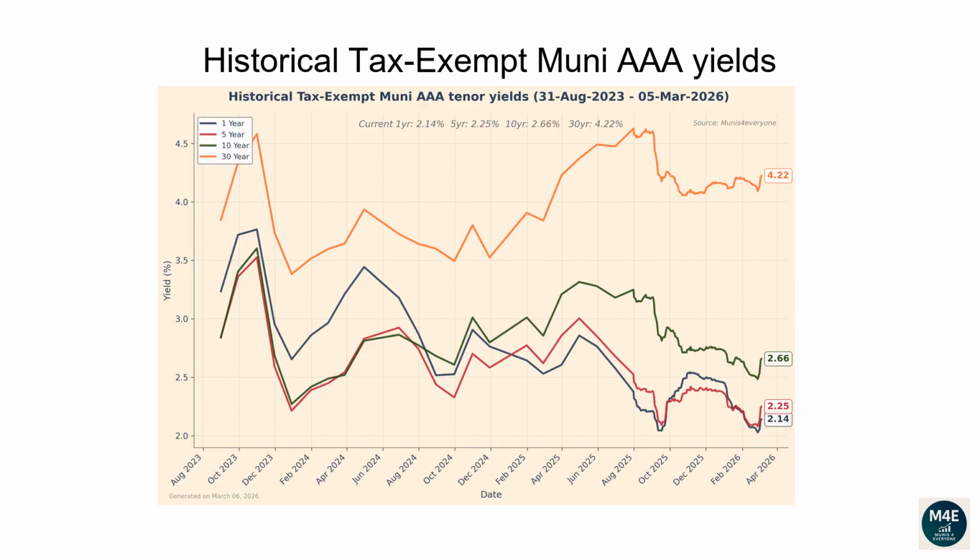This line plot and the next plot show how each tenor of the Muni yield curve has changed over time. From the 31st of August 2023 to the 5th of March 2026, the 1-year yield has dropped from 3.24 to 2.14. The 5-year yield has dropped from 2.85 to 2.25. The 10-year yield has dropped from 2.84 to 2.66. The 30-year yield has increased from 3.85 to 4.22.